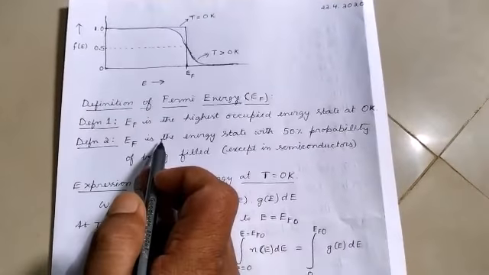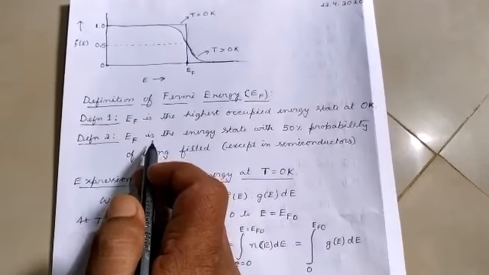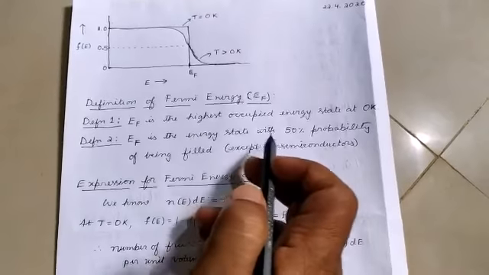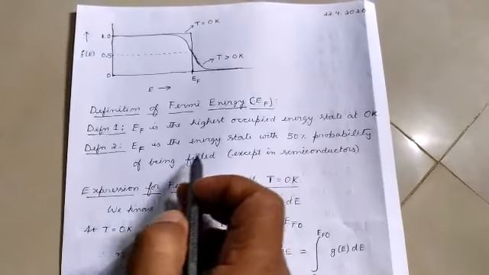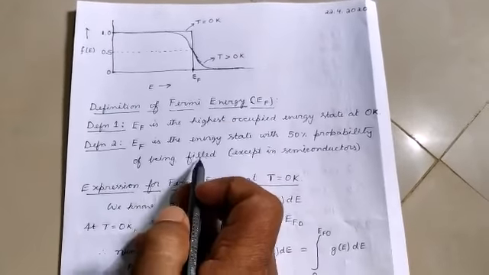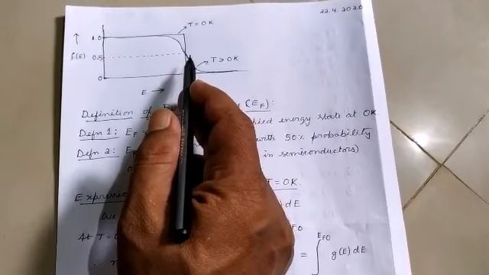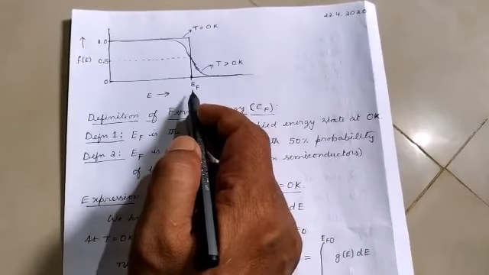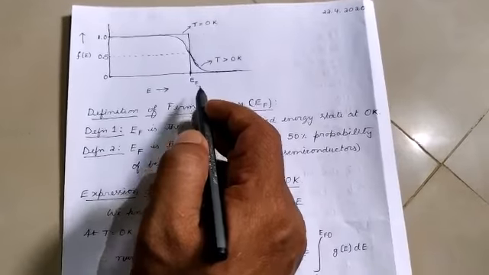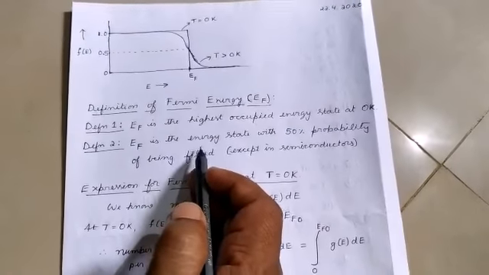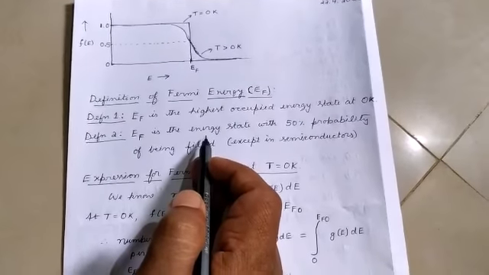We can also define it in another way: the Fermi energy is the energy state with a 50% probability of being filled. That is also what we saw here: at any other temperature, the probability of occupation is 50% at energy equal to Fermi energy. So that way also we can define the Fermi energy concept.